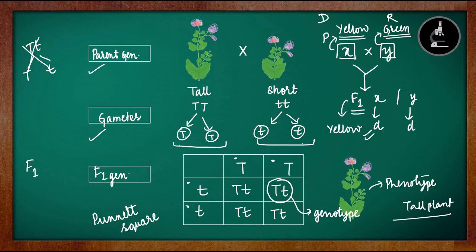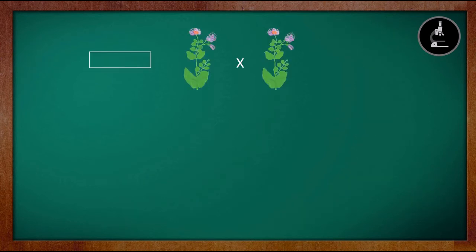After this, he crossed two plants of the F1 generation, which means you can take any two plants from the F1 generation and cross them, because the phenotype and genotype are the same for all the plants. So when he crossed two plants of the F1 generation, this is also tall, this is also tall, and we have to be very careful while writing the genotype. We have to write capital T, small t, capital T, small t. We should not make the mistake of writing capital T, because this is a hybrid, capital T, small t. It is not a pure tall plant.